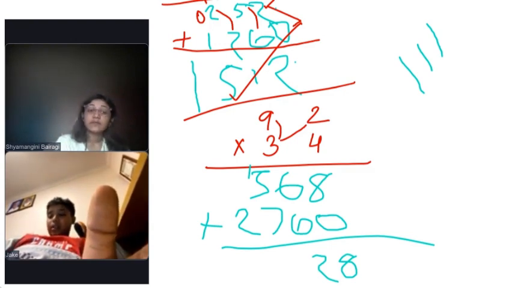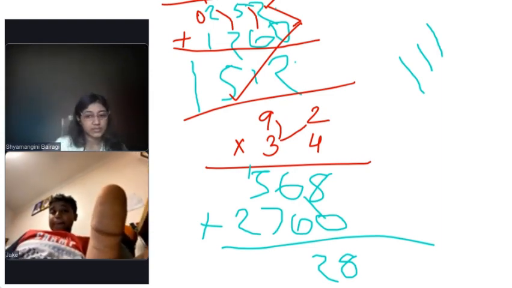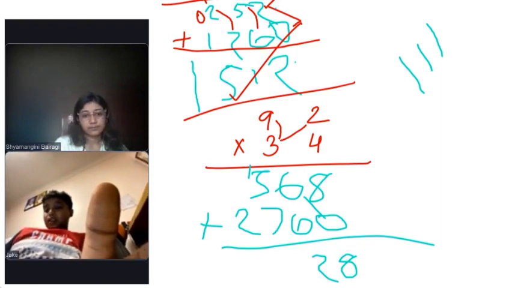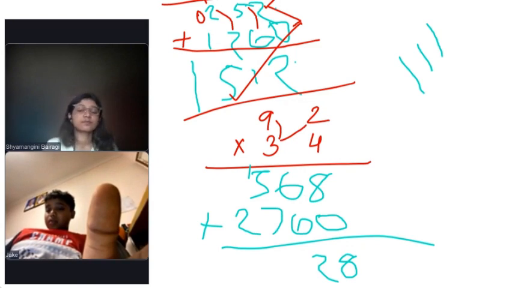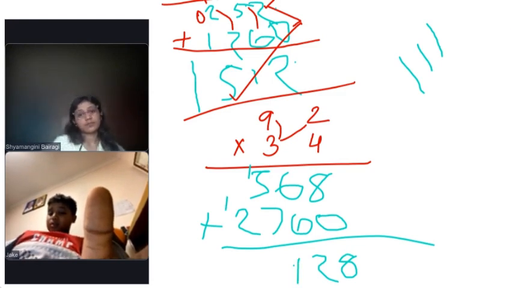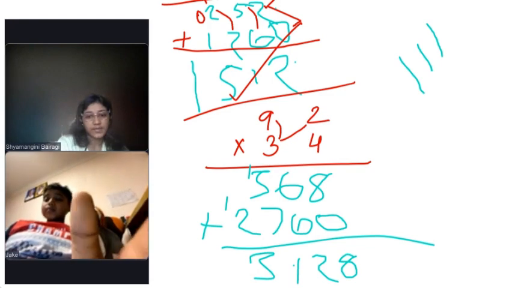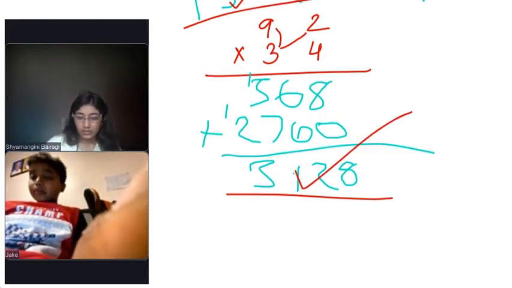We will do the multiplication diagonally, but the addition would be just like the normal addition. Okay. 3. Very good. See, now you did it. Okay.